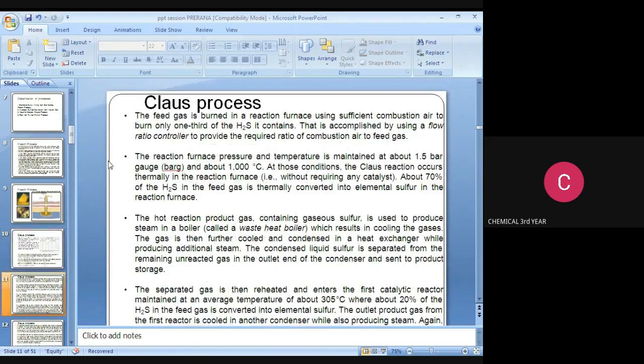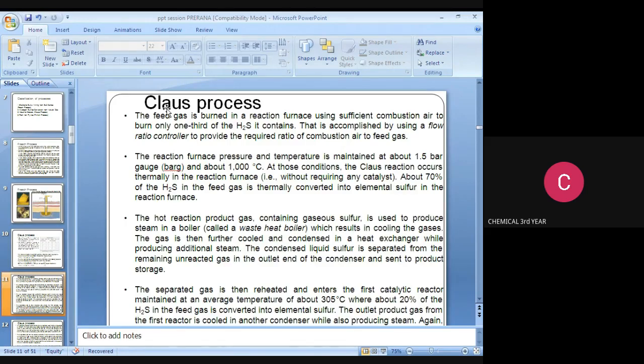Then next, the process description of the Claus process. Listen. The feed gas is burned in a reaction furnace using sufficient combustion air to burn only one third of the H2S it contains. That is accomplished by using a flow ratio controller to provide the required ratio of combustion air to feed gas.